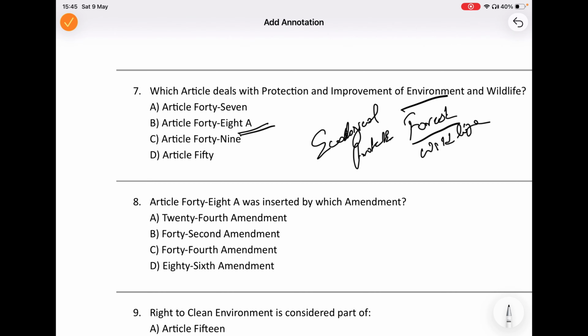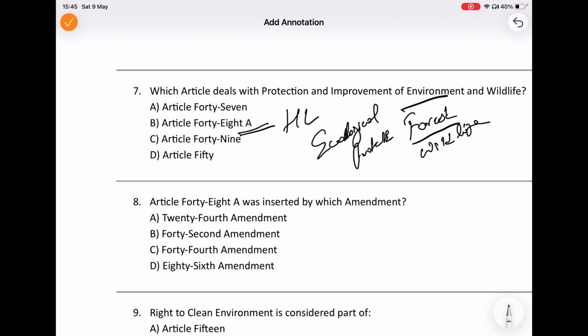So this is it. The article was added because the Constitution recognizes that environmental protection is directly connected with human life. If air becomes polluted, rivers become dry, or forests disappear, then human survival itself will become difficult.